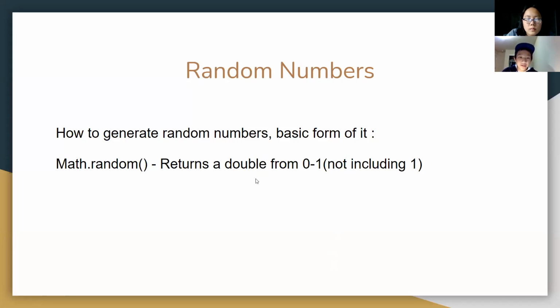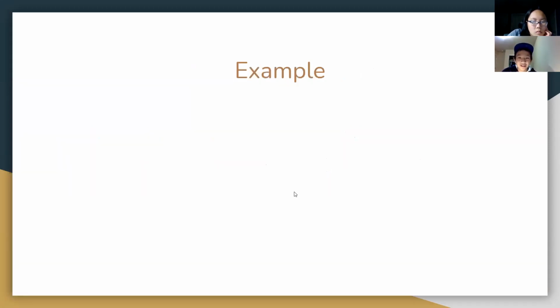So this is the basic form of how to generate a random number. You put Math, the M has to be capitalized, dot random, and then parentheses. This returns a double from 0 to 1. As we know, doubles have a lot of decimal places, so the numbers will get really, really precise. And this is actually very important: when it says it generates a number from 0 to 1, it does not include 1. You'll see that pop up in our class problems and probably in your homework.